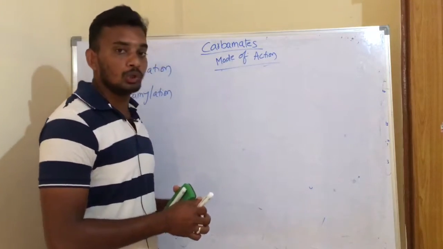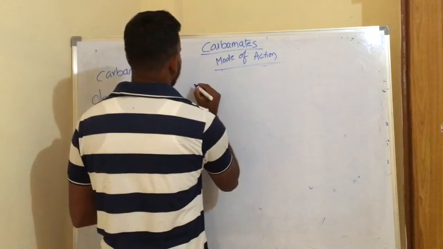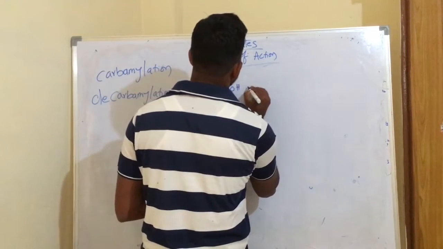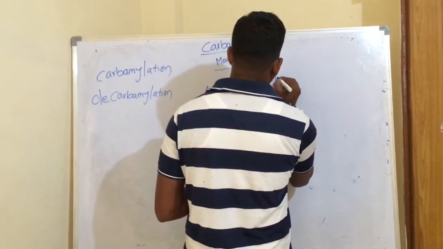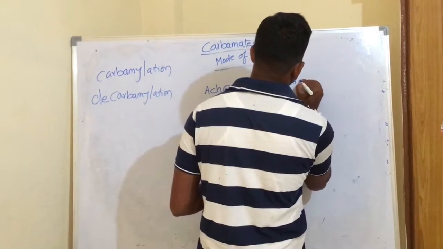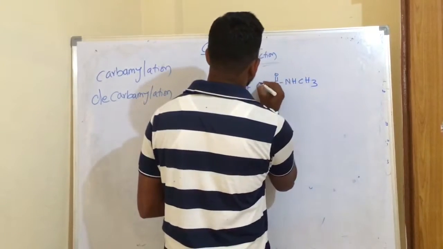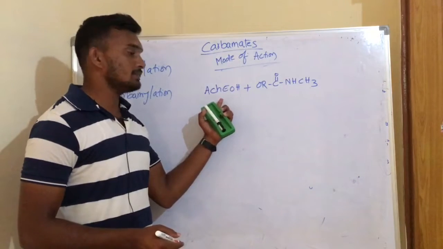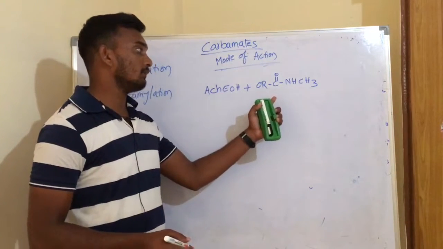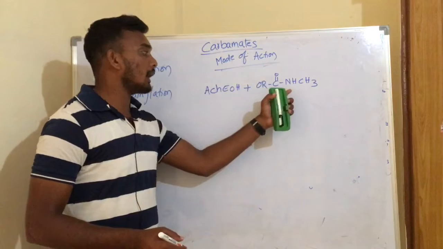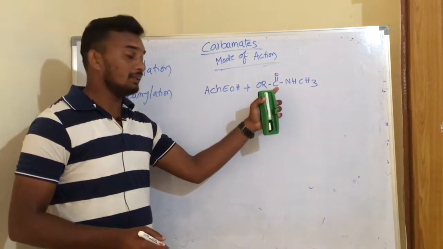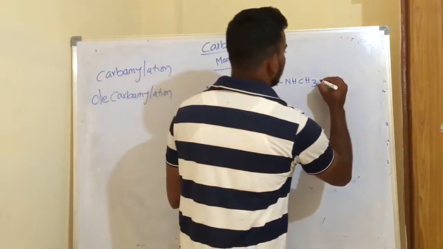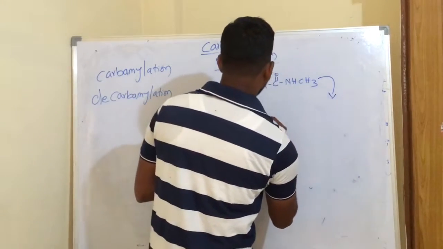So let us look at how it happens. So it is well understood that this is our acetylcholinesterase enzyme and this is our carbamate compound. Okay, when the carbamate compound enters the nerve synapse, it tries to bind with the active site of this acetylcholinesterase and a complex will be formed.